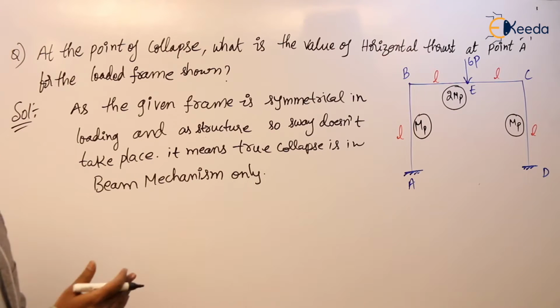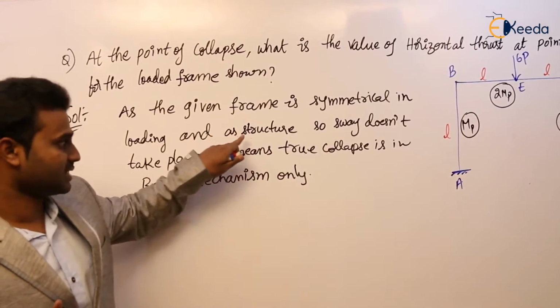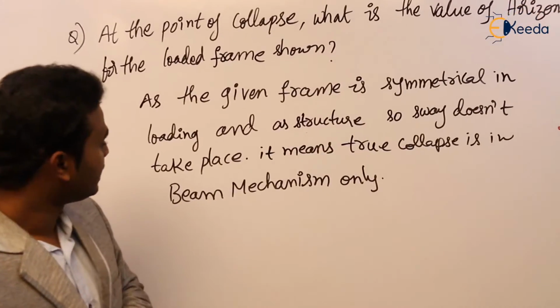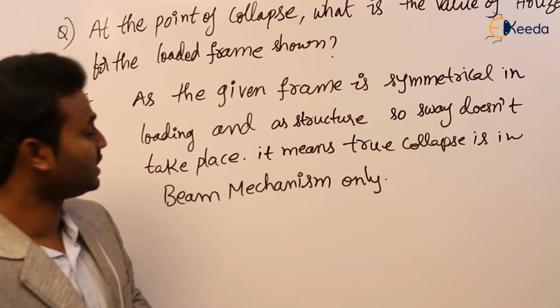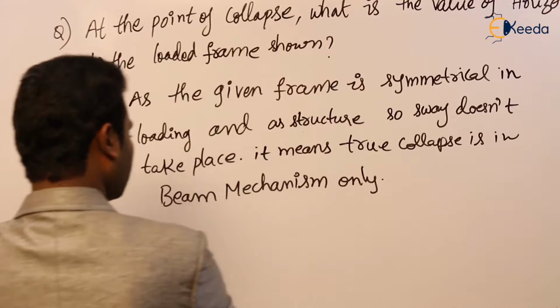So whatever we discussed, we have written here. As the given frame is symmetrical in loading and as a structure, sway doesn't take place. It means true collapse is in beam mechanism. Now consider beam mechanism. Agree?